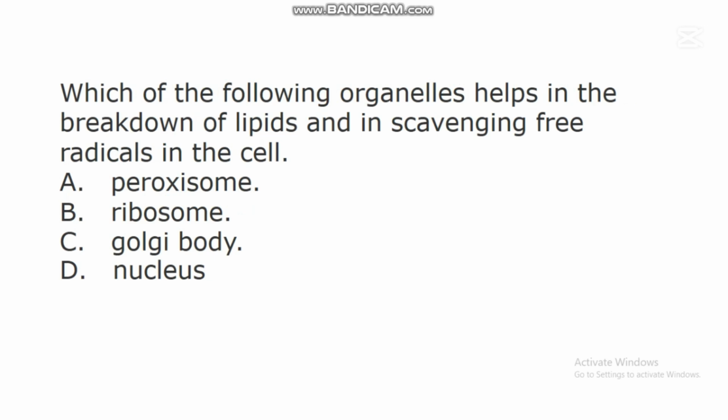The next question says, which of the following organelles helps in the breakdown of lipids and in scavenging free radicals in the cell? A. Peroxisome. B. Ribosome. C. Golgi body. D. Nucleus. In this question, the correct answer is A. Peroxisome.